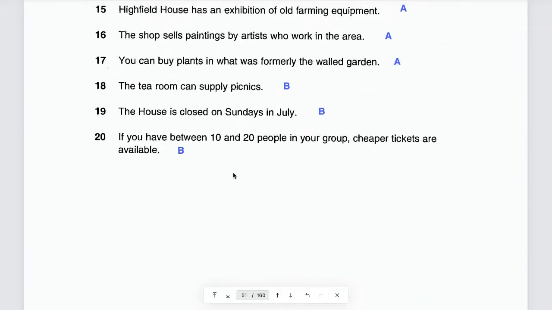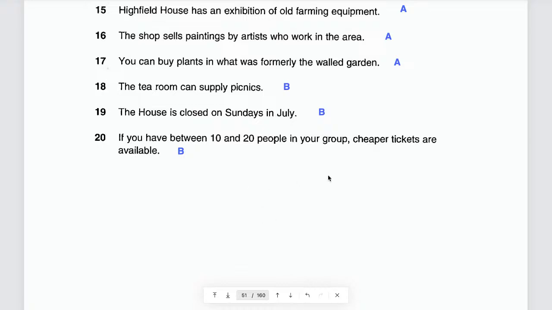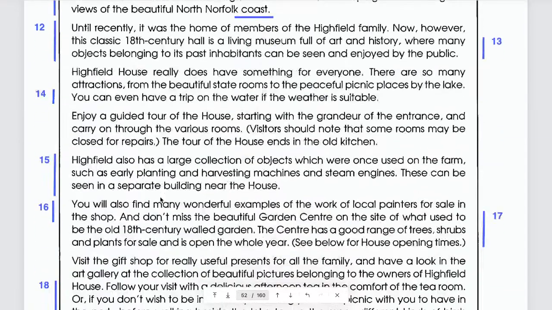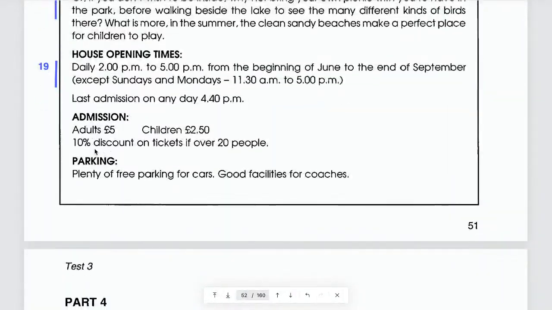But here they say, if you have between 10 and 20 people in your group, cheaper tickets are available. Cheaper tickets, what does that mean? According to that paragraph, discounts, right? Cheaper tickets means discount, and in this case it is 10% discount, right?